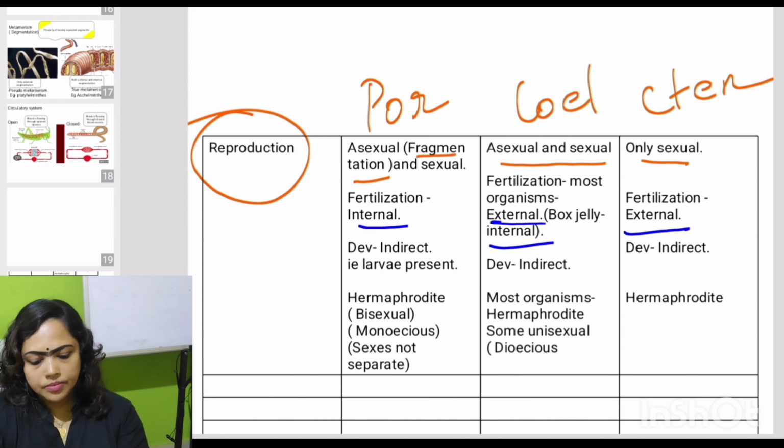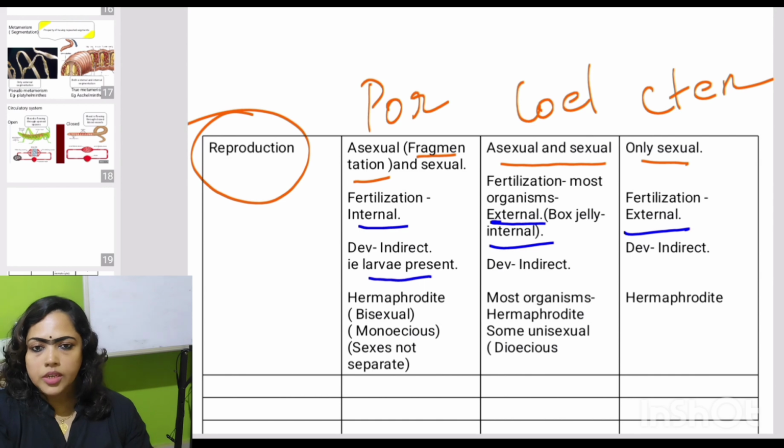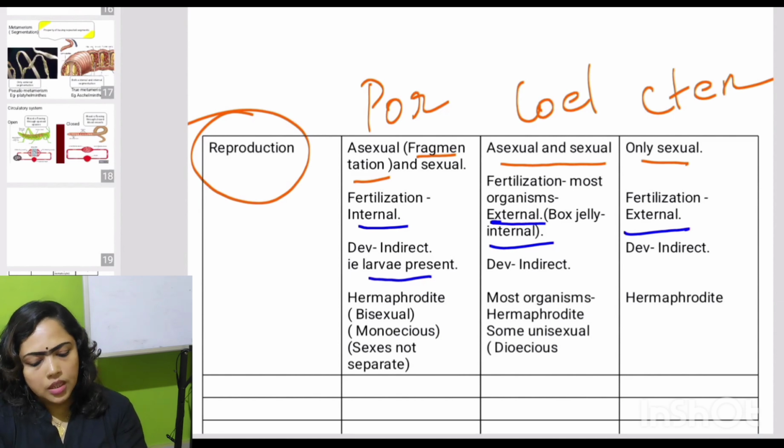And then the development. Indirect development means an intermediate stage called larva is present before becoming adult. If larva is present, such a development is called indirect. And if larva is absent, it is called direct development. So in all three cases, development involves a larval stage. That means it is indirect.